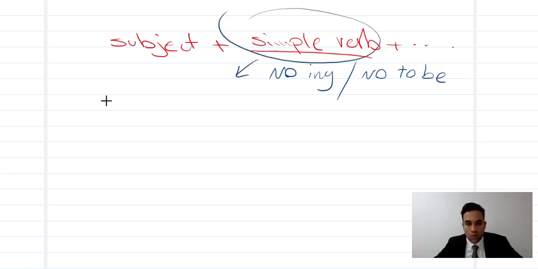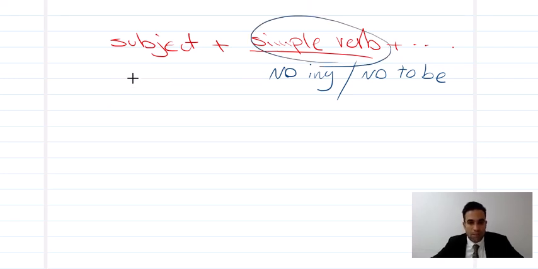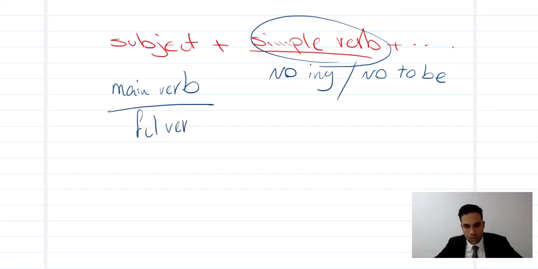Here we have full verb, okay? Let's say here we have main verb or full verb. Main verb, okay? Or we have full verb. Like this, okay? So, we use only full verb.